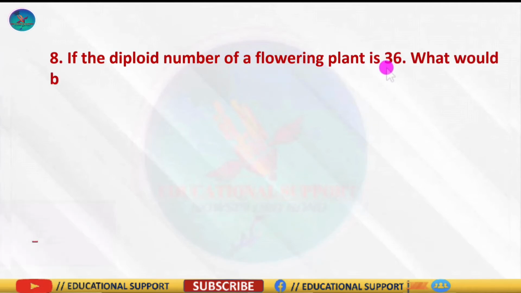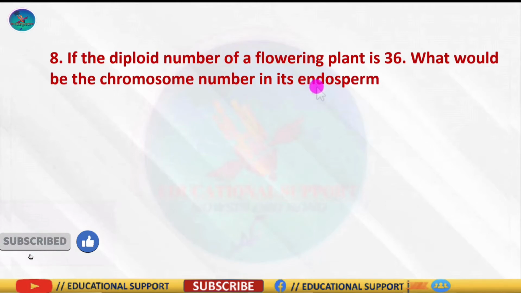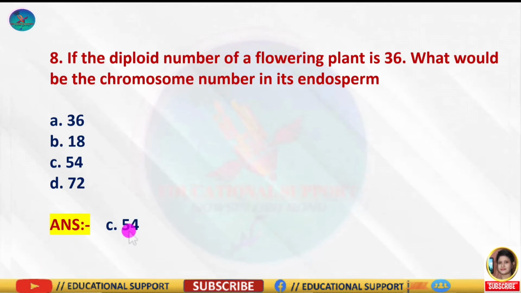Question number 8: if the diploid number of a flowering plant is 36, what would be the chromosome number in its endosperm? So the options are 36, 18, 54 and the last one is 72. So the correct answer is option C, 54.